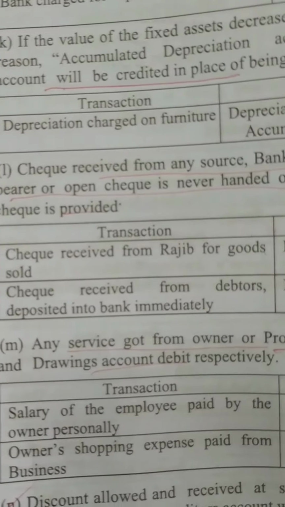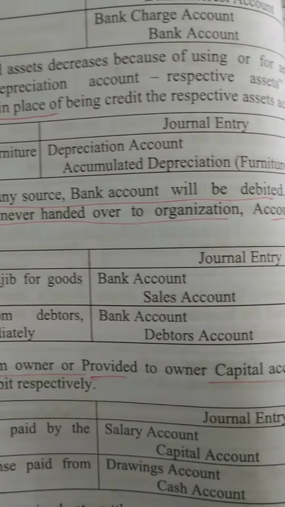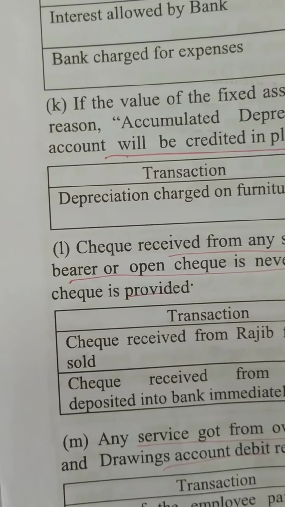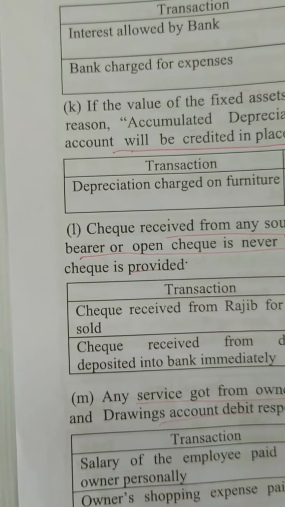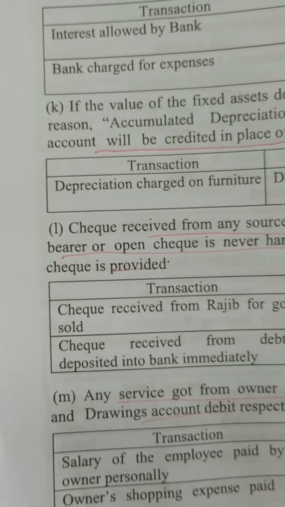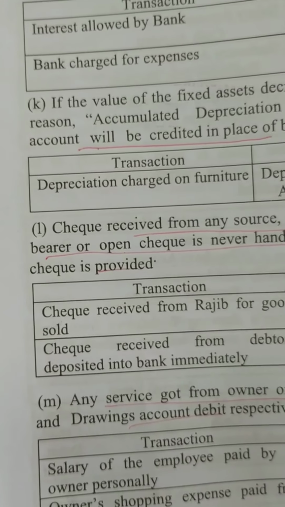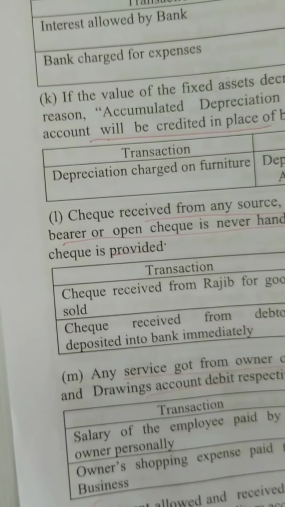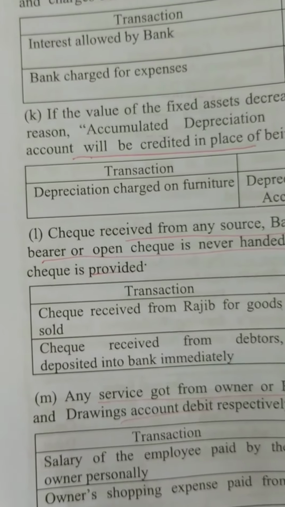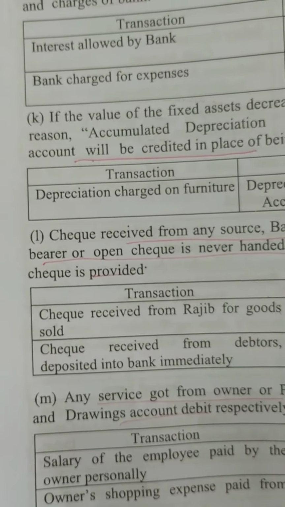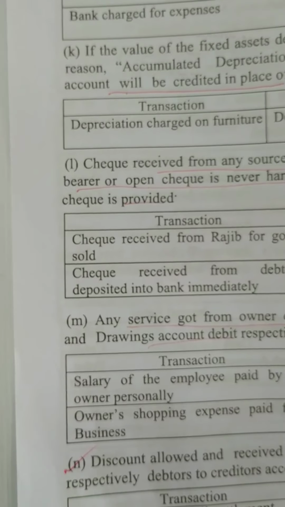And now number K, if the value of a fixed asset decreases because of use, this is actually depreciation. We know depreciation can be calculated only on tangible fixed assets. If you buy a fixed asset, then you start using it. After using, every year the value of the fixed asset will decrease, and that decreased value is known as depreciation. So depreciation is a non-cash expense for the business. Since it is an expense, it is debit. So depreciation account will be debit, and then accumulated depreciation, that particular asset within brackets, will be credit.